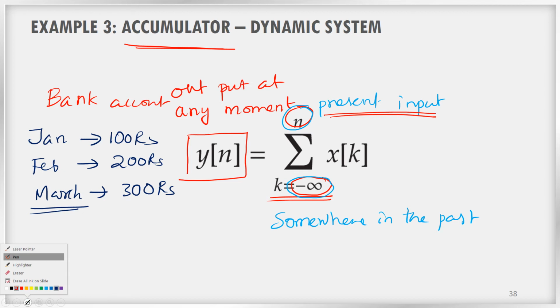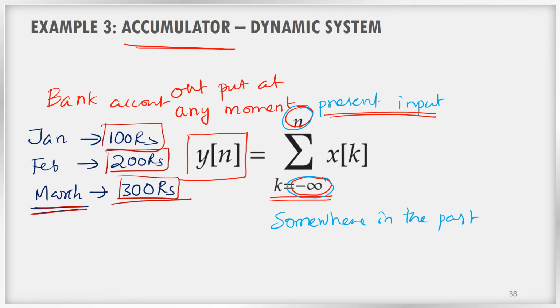The output in March is depending on not only this 300 rupees, it is depending on the past inputs also. What are the past inputs? It was 200 rupees and 100 rupees. So totally we can say that the output at March will be 600 rupees, and it is depending on the past input in the February month and January month. So this is the best example of an accumulator.